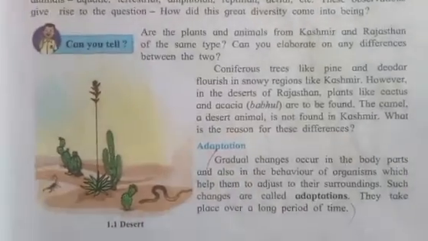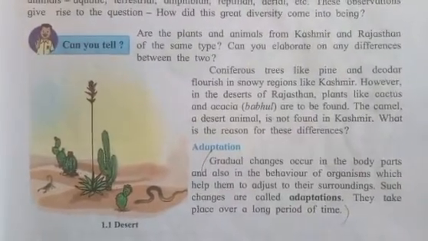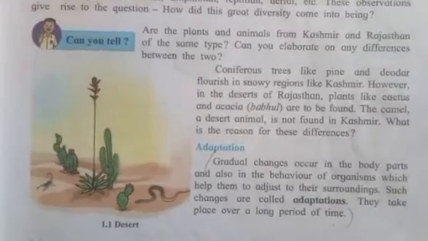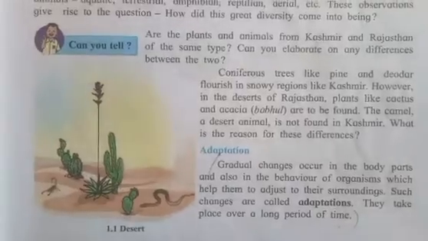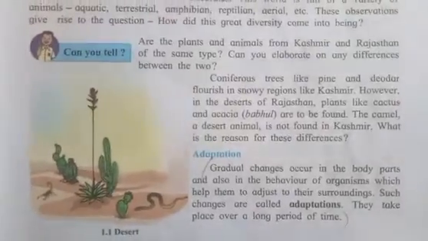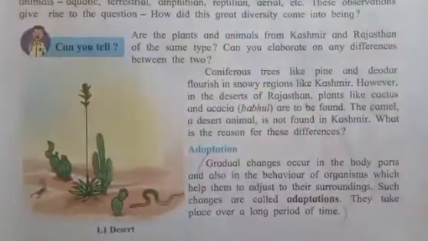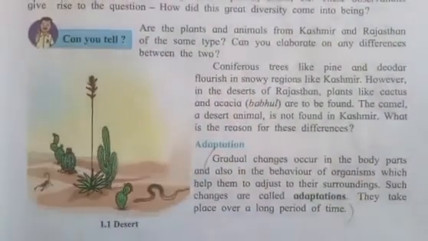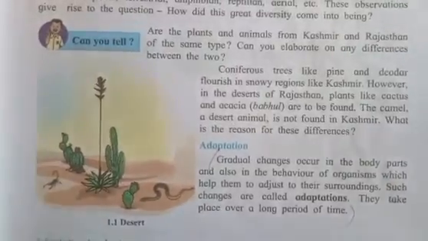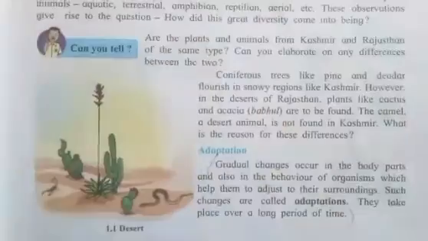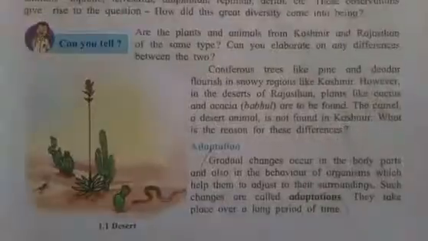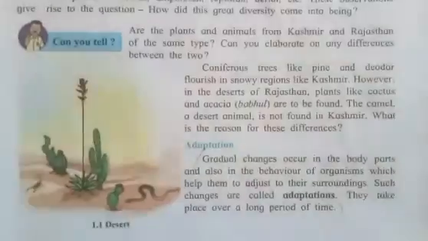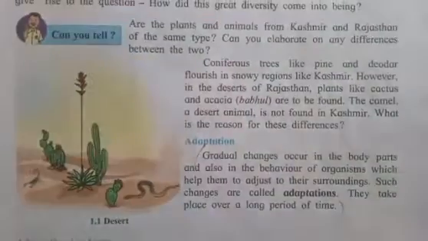As you can see here, what do you mean by adaptation? Adaptation is the gradual changes that occur in the body parts and also in the behavior of an organism, which help them to adjust to their surroundings. Now, in simple terms, adaptation means the particular organism which stays in a particular area has the ability or the capability to adjust to that surrounding.